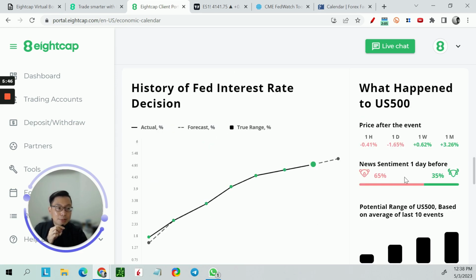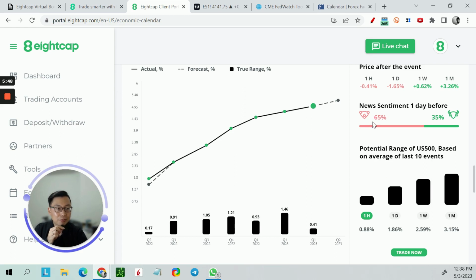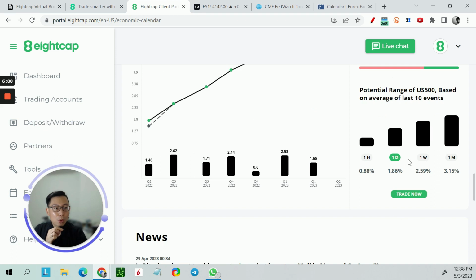the sentiment before the FOMC meeting was actually quite negative. What is the potential range of the S&P 500 based on the average of the last 10 events? You can see that, generally, one day can be quite a volatile event. It is up or down about 1.86%. So it is just the volatility, the potential range that it can go. After 1 week, it can go about 2.6%. After 1 month, about 3%.